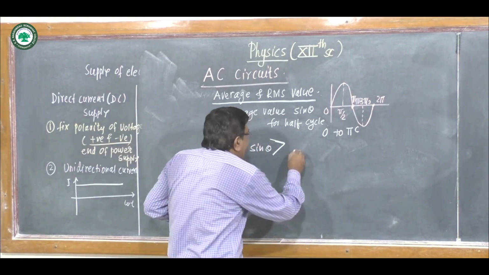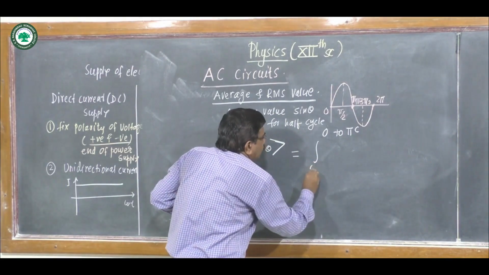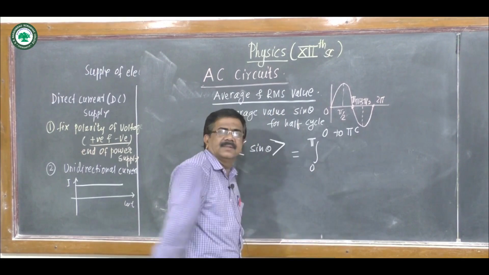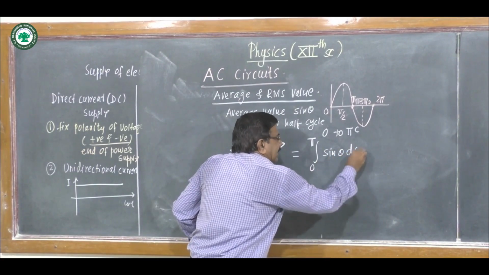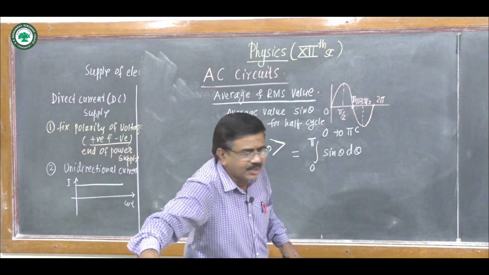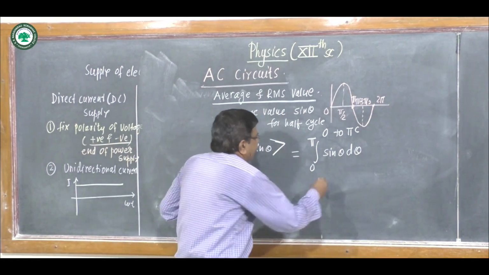It is equal to the integral from 0 to pi of sine theta d theta divided by the integral from 0 to pi of d theta.